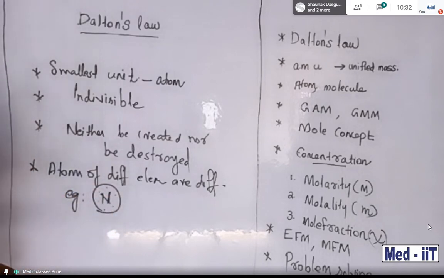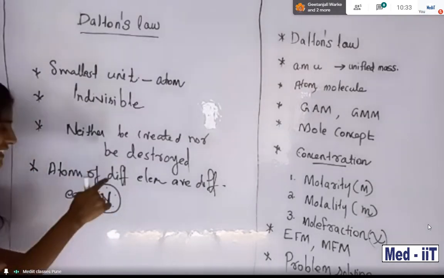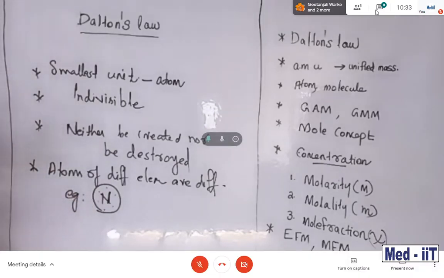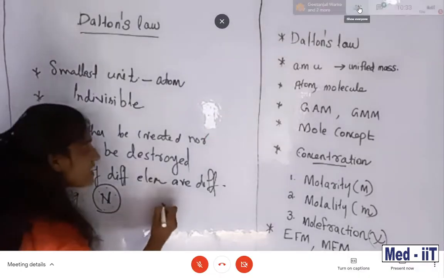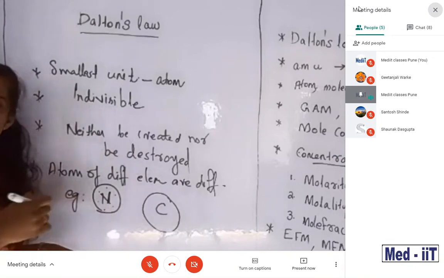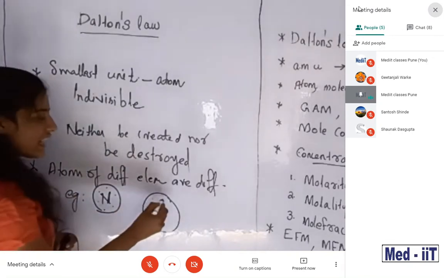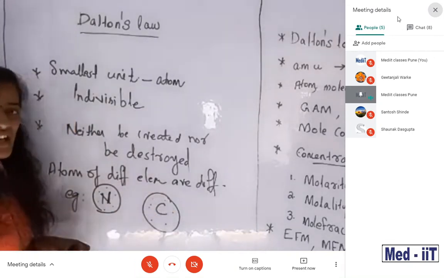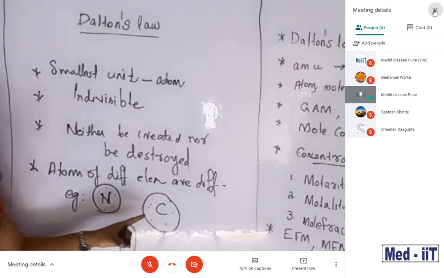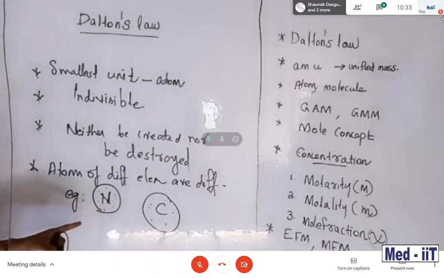All the atoms present in the same element are similar, but it is different from carbon. Carbon is another element, containing a number of atoms. So this is different from nitrogen, not similar, right?